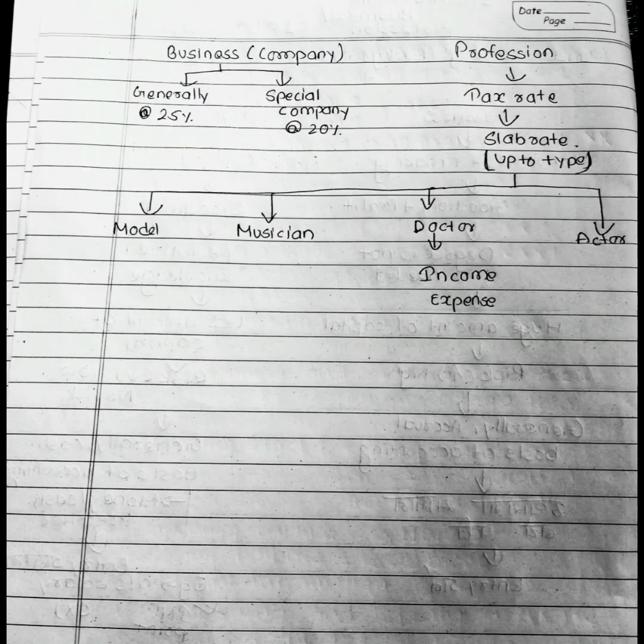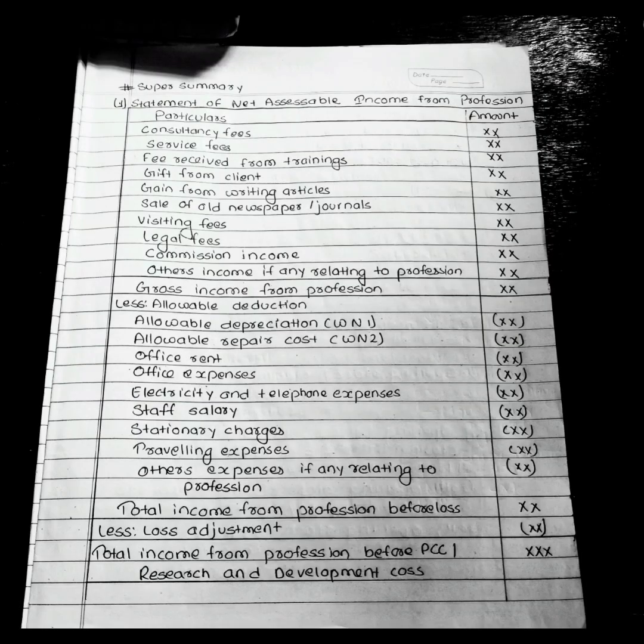Now let's move into the format to solve the questions. First of all, we will look at the statement of net assessable income from professions. In this also we have two columns, particulars and amount. Let's see what is included in income from profession.